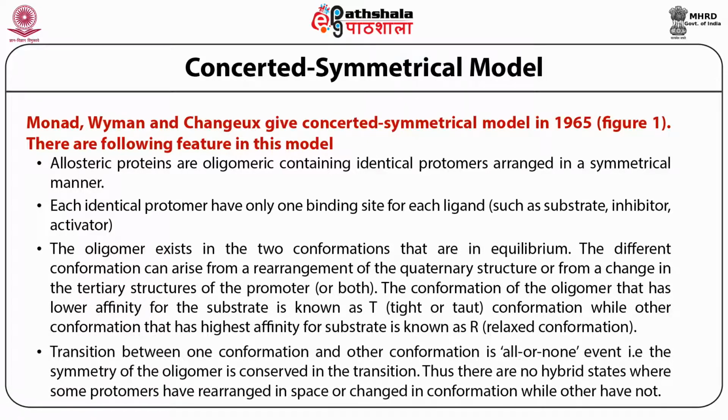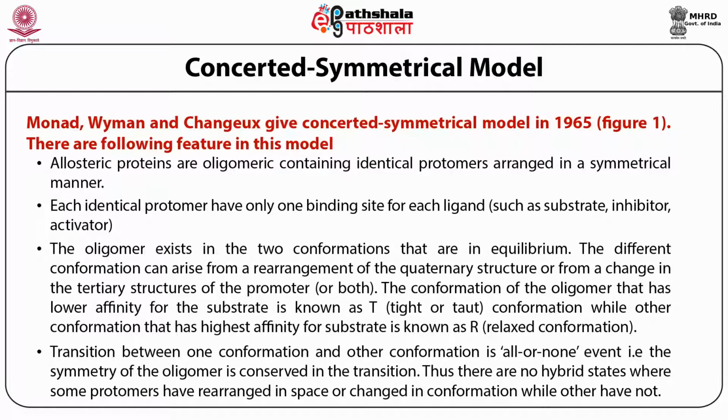Transition between one conformation and the other is an all or none event. Therefore, the symmetry of the oligomer is conserved in the transition. There is no hybrid state where some protomers have rearranged in space or changed conformation while others have not.